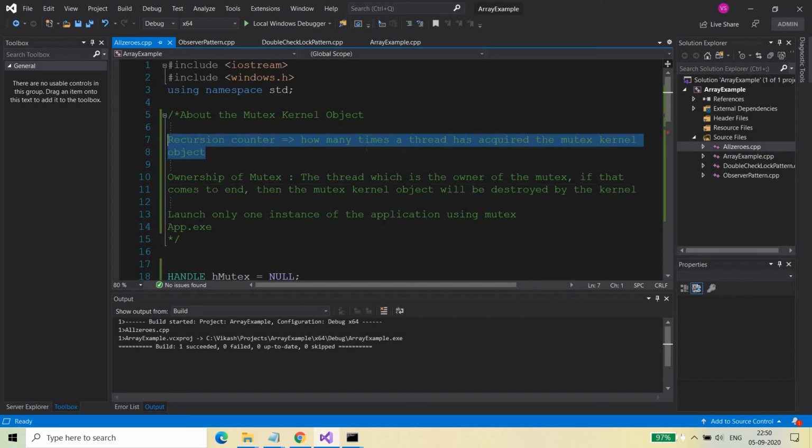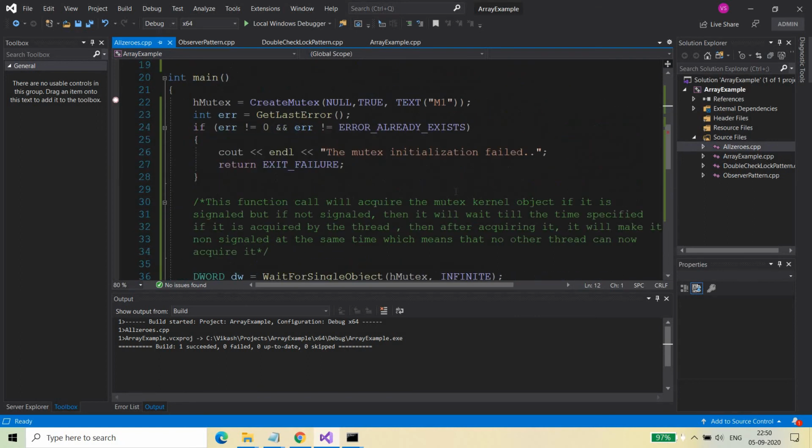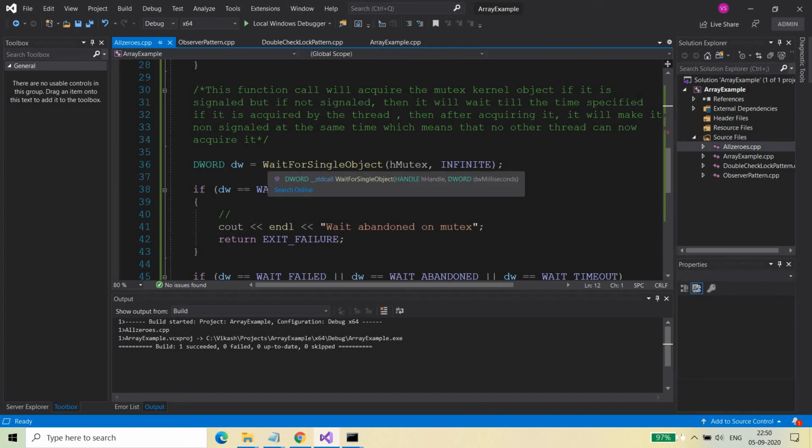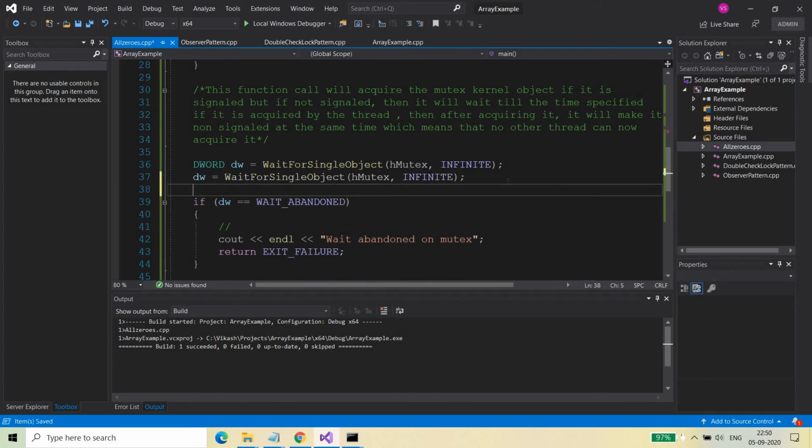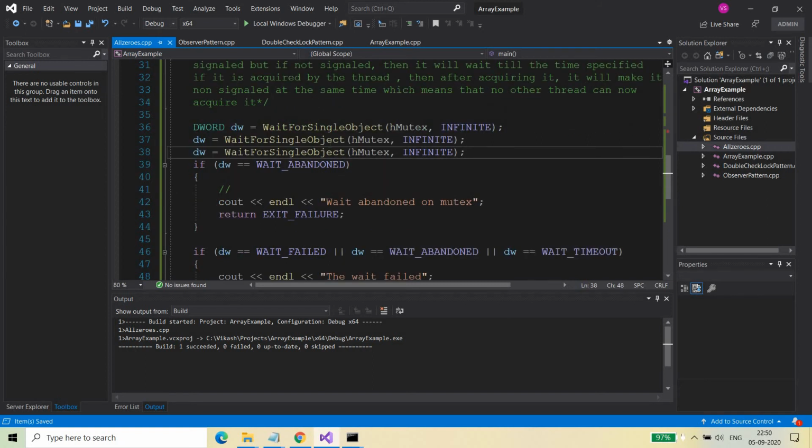The recursion counter shows you how many times a thread has acquired the mutex kernel object, right? What does this mean? Suppose I have called wait for the kernel object for the first time, and I call it twice, or thrice. I have called it 3 times, right? So the recursion counter was 0 at first, since it was available when I acquired it. Here the recursion counter will become 1, and here it will become 2, right?